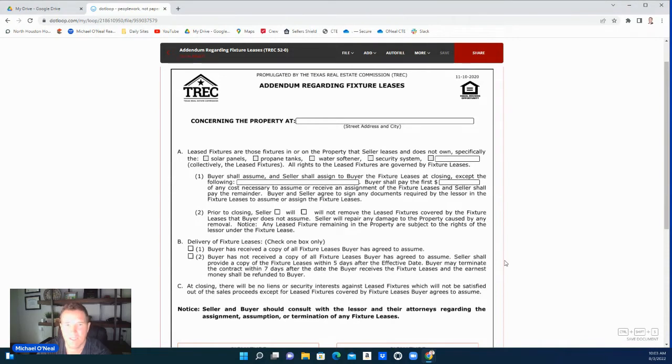So let's say you see the solar panels on the roof, and there's a lease that comes with it. So they're not paid for. They did a financing agreement with a solar panel company, and you need to know all of that information. So on this one, if that's the case, we put the address, solar panels.